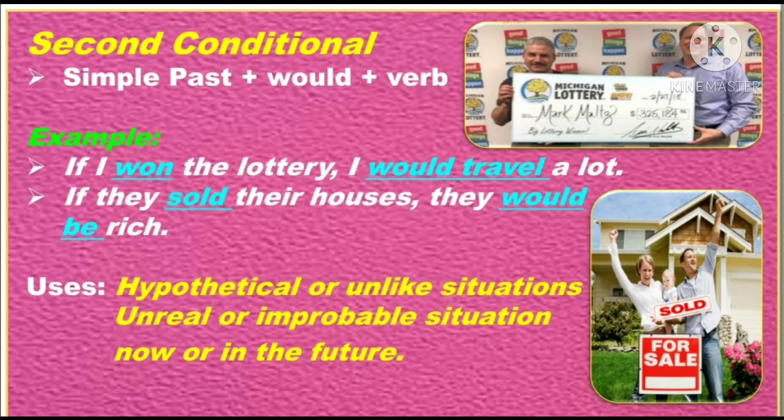Now, look at the first example. If I won the lottery, I would travel a lot. This sentence shows the possible situation. And look at the second example. If they sold their houses, they would be rich. This sentence shows that the situation is imaginary. This is very important in second conditional sentences. In this sentence, the time is now or any time and the situation is hypothetical.